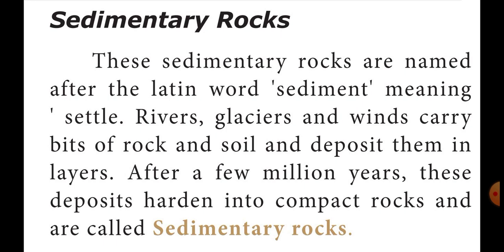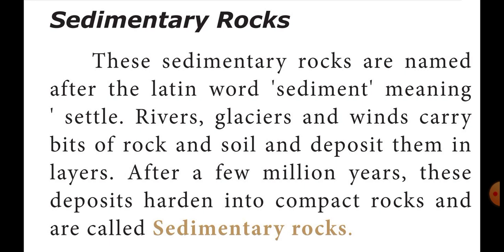That rock is called sedimentary rock. Listen, students, I will repeat: water bodies like rivers, glaciers, and winds carry bits of rocks and soil, which are deposited in layers, and a few million years later these deposits become rocks.